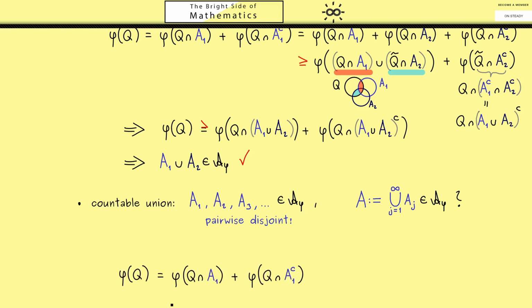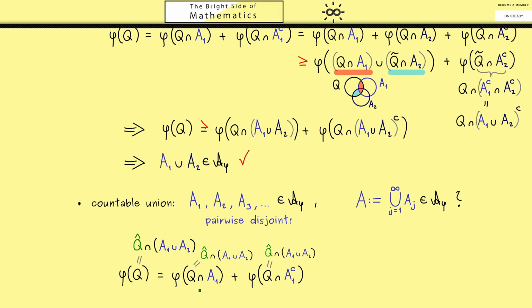Of course, here at the start of the proof, it might not surprise you that again, we use the property the outer measure gives us. However, here I want to put in a special set Q. First, we could have any set, so let's simply call it Q hat. And then we put in the intersection of A1 in the union with A2. And here, please keep in mind, A1 and A2 are disjoint. This fact will help us on the right hand side when we put in the same set for the set Q.